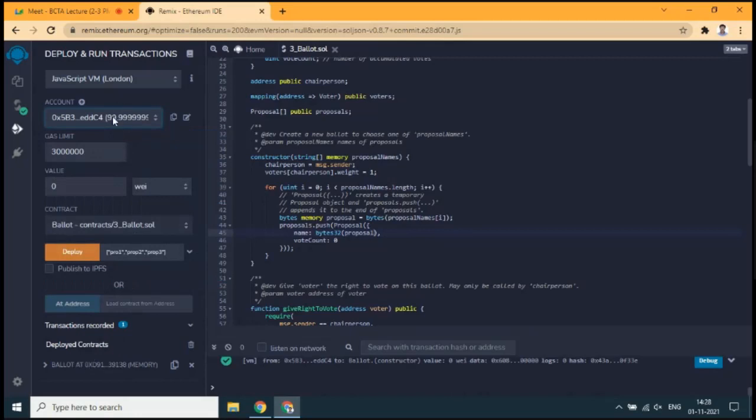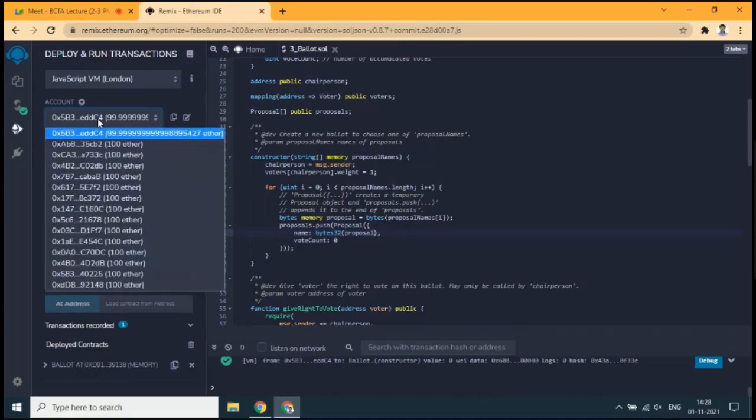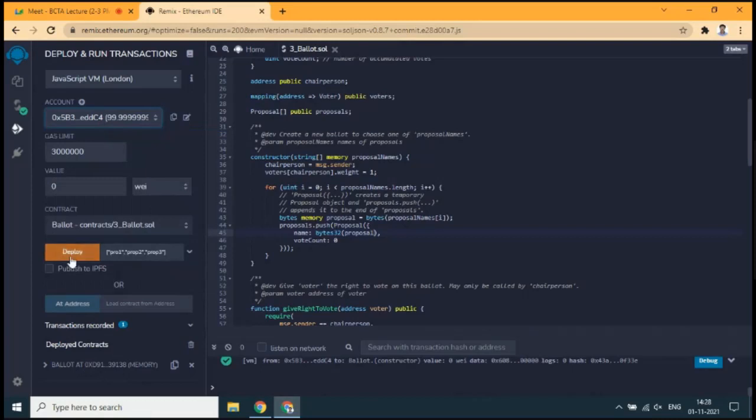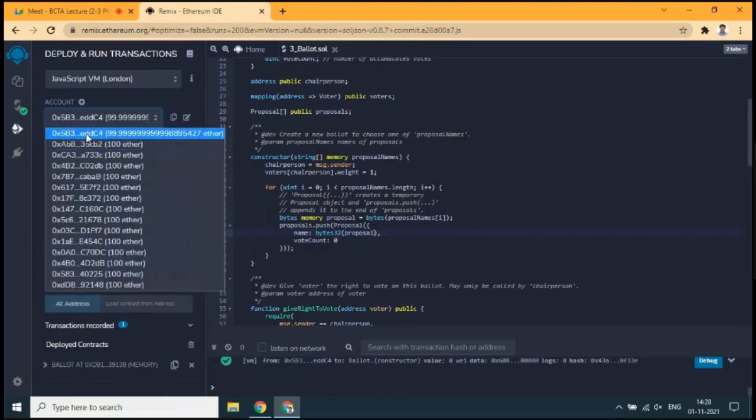So every externally owned account, EOA, is required to generate these contract accounts. Whenever an account is used for deploying a contract, the account holder who initiated the deployment will become the owner of that contract. So the Ballot contract that was executed now, the owner of this contract is this one. This is the first account.